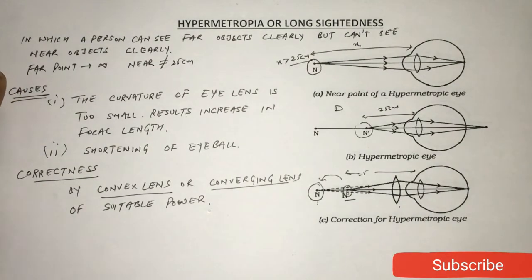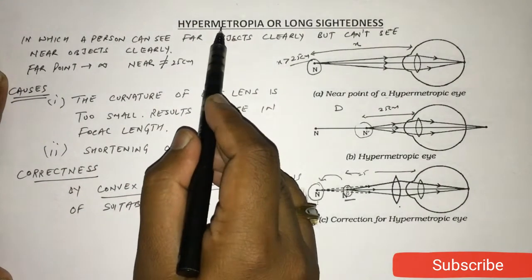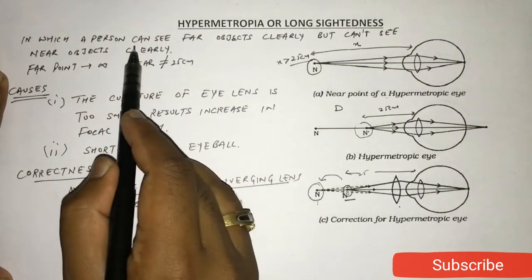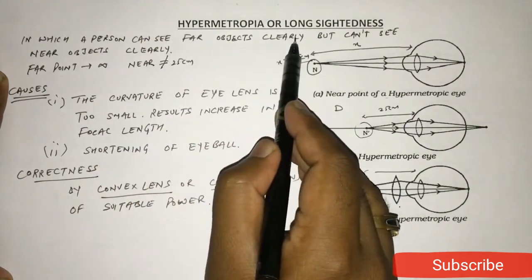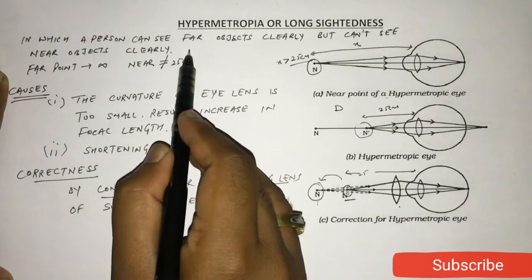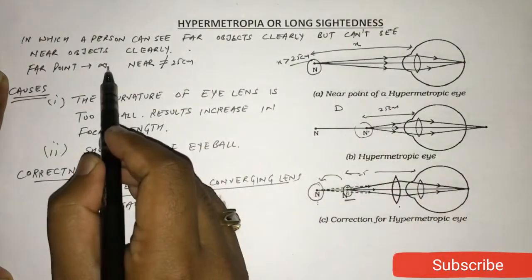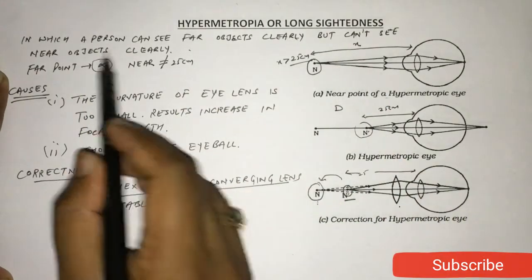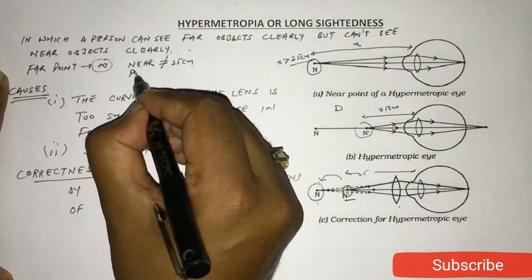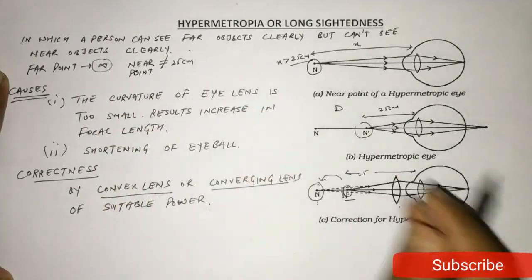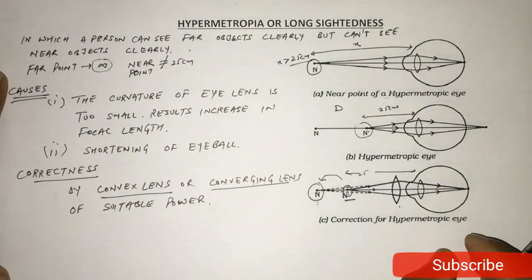Fine. I am repeating again. Hypermetropia is the defect in which the person can see far objects clearly but can't see the near objects clearly. In this case, the far point is infinity, but near point is not 25 centimeter, it's greater than 25 centimeter.